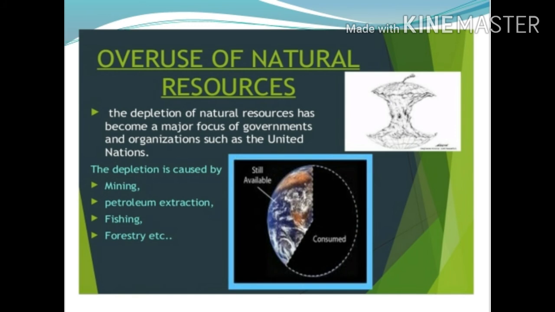Next we see the overuse of water resources. The water is a natural resource on this earth on which all life depends. About 97% of the earth's surface is covered by water and most of the animals and plants have 60 to 65% water in their body.